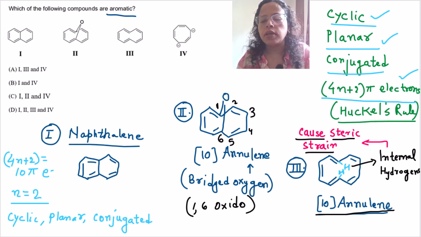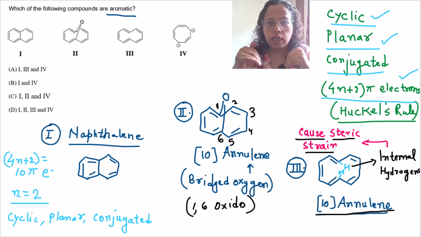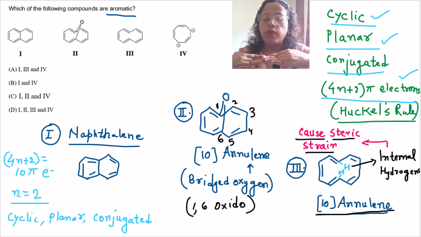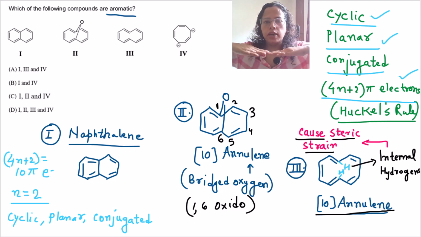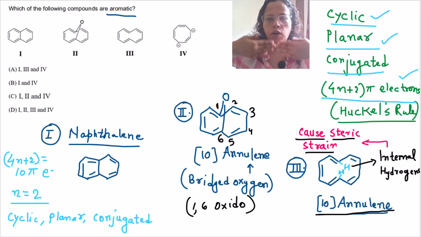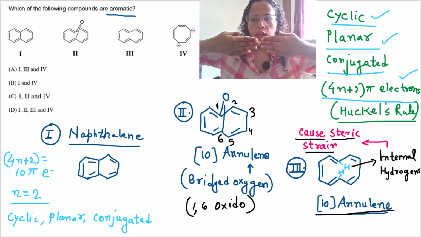But what happens? Because of these internal hydrogens, the seemingly planar ring of annulene, so planar means it is parallel to the plane, right? So let's imagine these are the two rings, or you can imagine like this also in 2 dimensions.